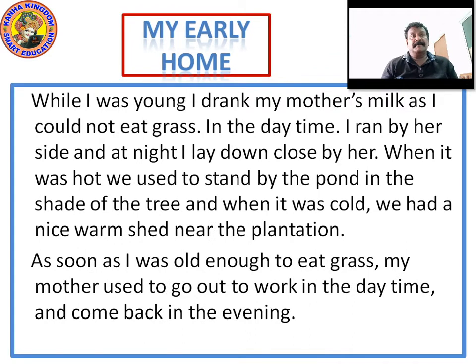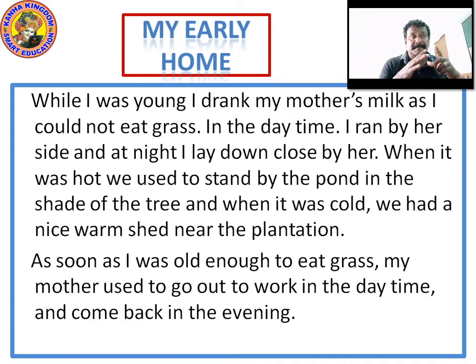My early home continues. While I was young, I drank my mother's milk, as I could not eat grass. The narration is still there. He says that while I was young, I drank my mother's milk, as I could not eat grass.